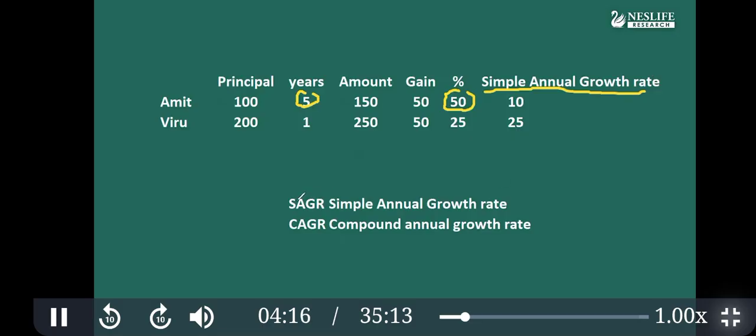We can consider it as SAGR, simple annual growth rate. But this is not used frequently in banking and investment. This can help you do quick calculations. For example, if someone says he got a 70% return in 5 years, we can divide the total 70% return by 5, and get 14%. This is not a CAGR, that is compound annual growth rate, but a simple SAGR. So remember SAGR and CAGR. CAGR is the most commonly used, but I explained SAGR just to create some base.